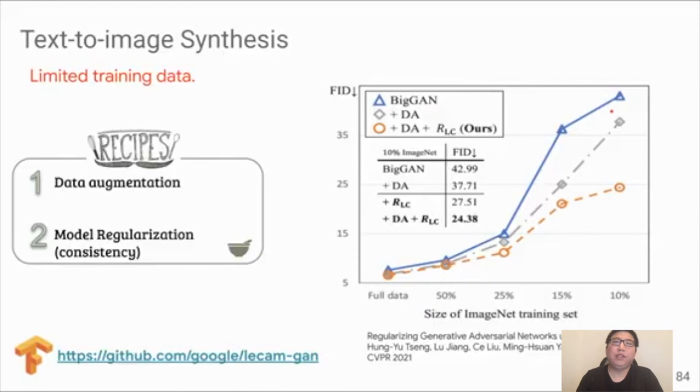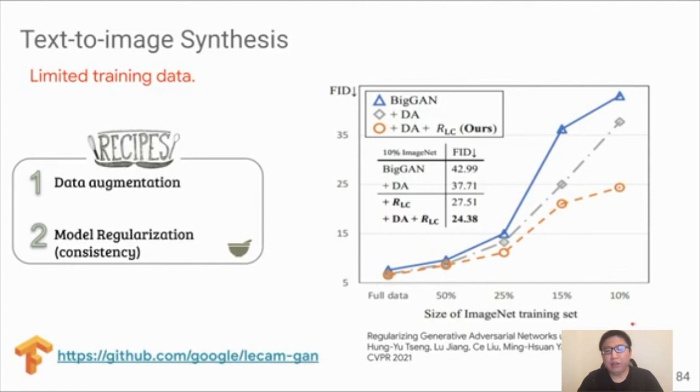To overcome the limited training data for the GAN model, in this work, we propose a robust learning recipe with two ingredients. First, using data augmentation. Second is model regularization. Model regularization is a new technique we haven't discussed, but the general idea is pretty straightforward. We want to encourage the model to produce similar predictions for different copies of the same input. And using these techniques, we can get a state-of-the-art result on the ImageNet data, as shown in this